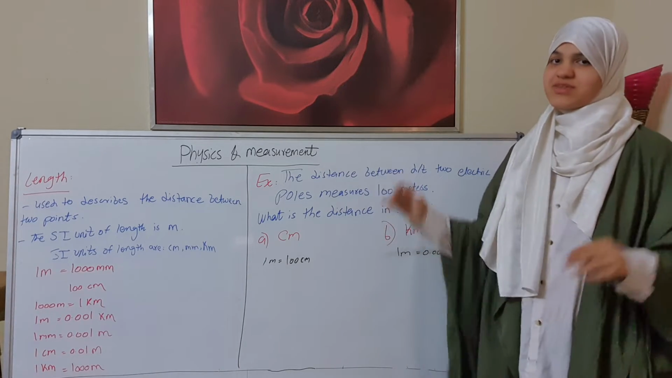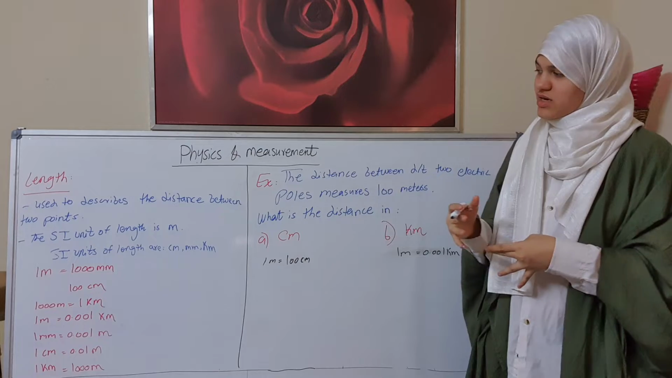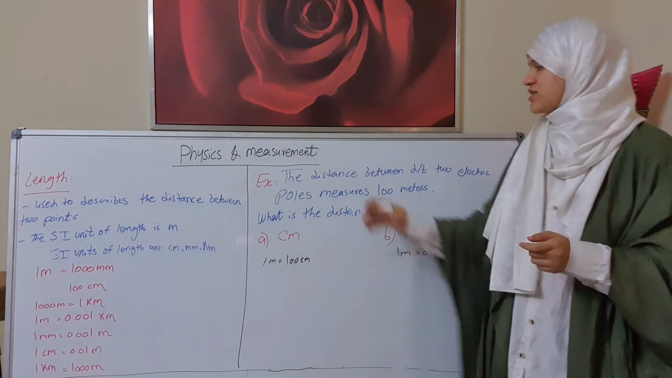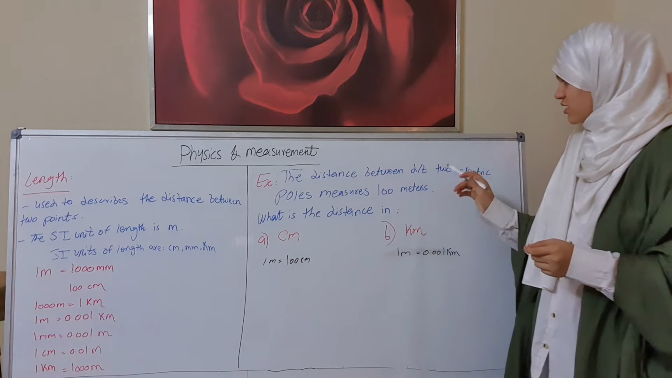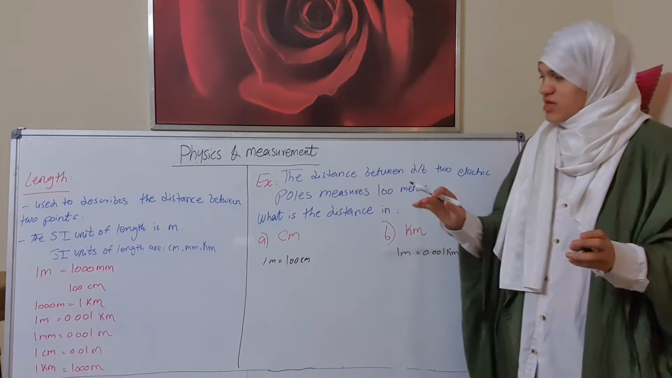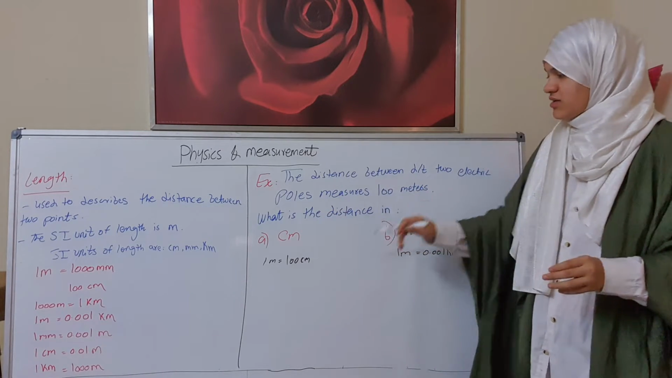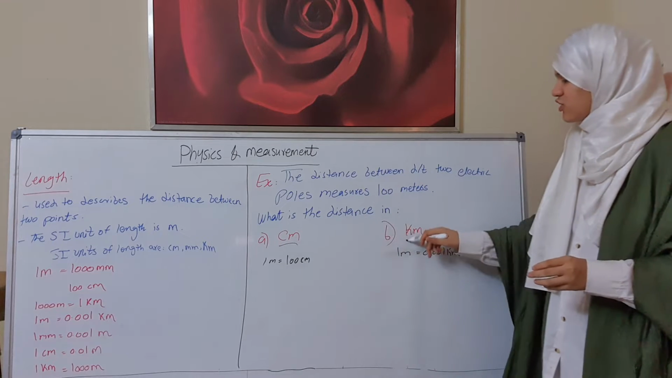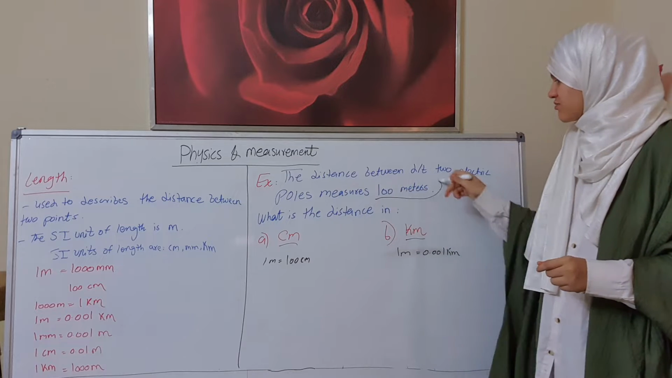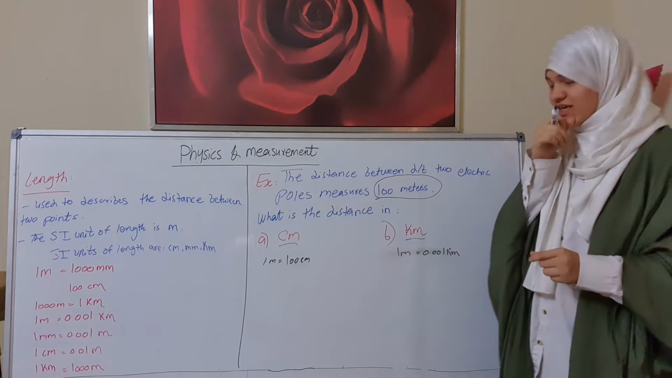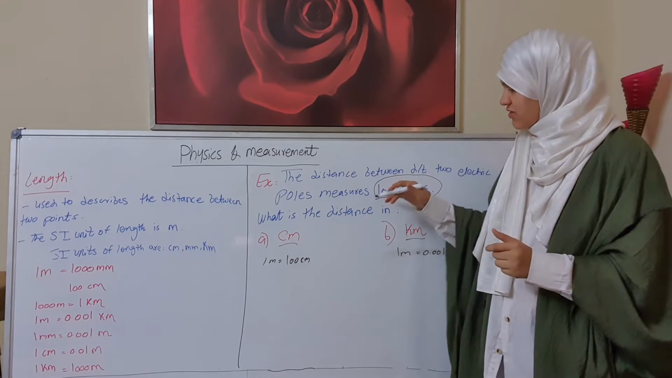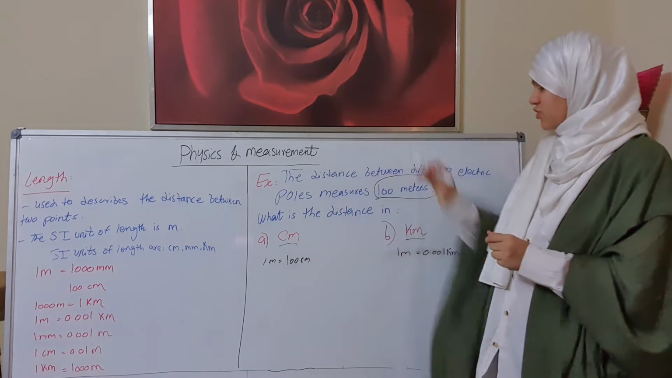Now here are some examples of how to convert or use these non-SI units. For example, the distance between two electric poles measures 100 meters. Now, what is the distance in centimeters and kilometers? What we have is 100 meters. So the given is 100 meters. Now we want to convert this 100 meters into centimeters and into kilometers.